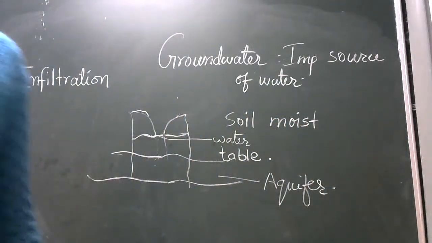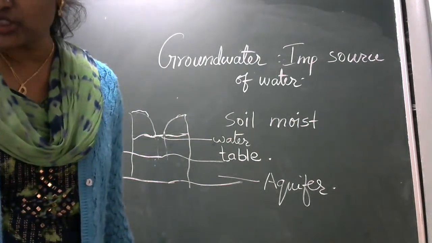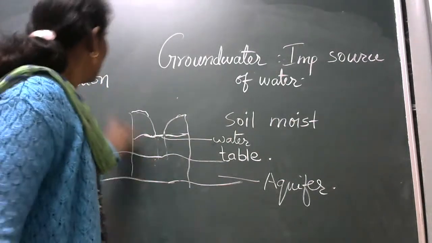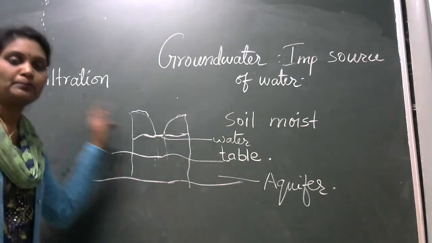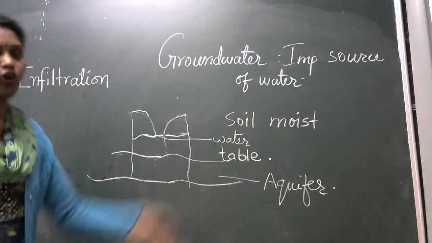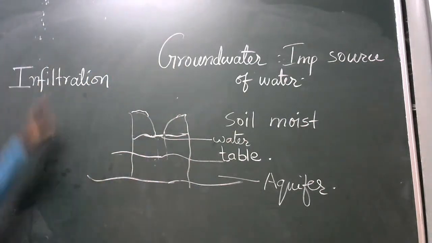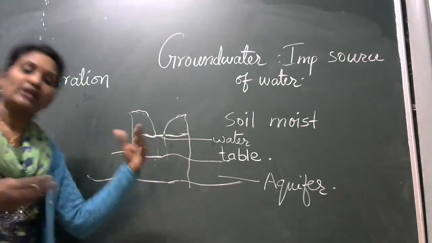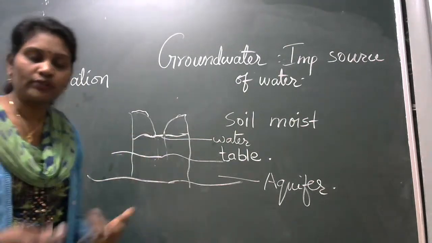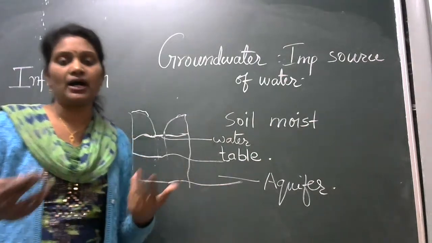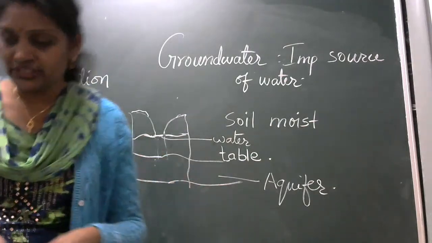Next, the groundwater thus gets recharged by this process. So through infiltration, धीरे धीरे again there will be rainfall, again the water will seep, again there will be infiltration. ऐसे करते करते ग्राउंड वाटर रिचार्ज होते रहेगा. Understood?